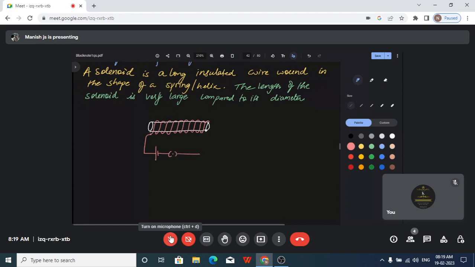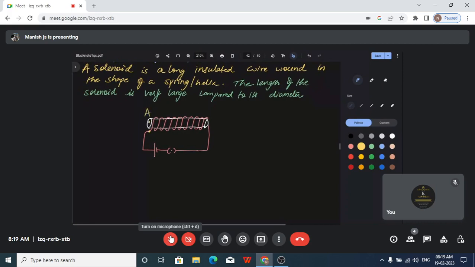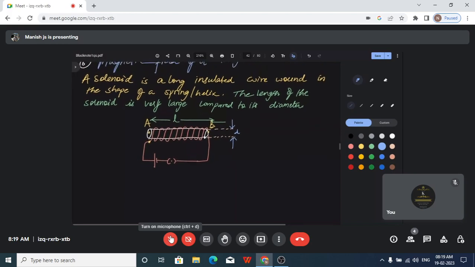So what we have shown here is basically a solenoid. This is a solenoid setup. Let me mark the points. This point is A, this point is B. The length is L, and the diameter we can give as D. So this is the diameter of the solenoid. So this is how it looks in real life.